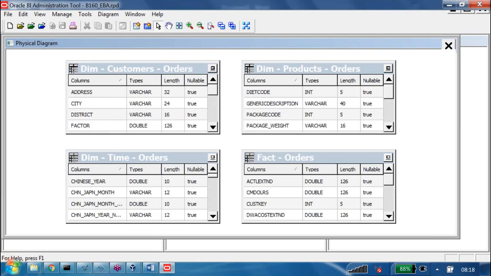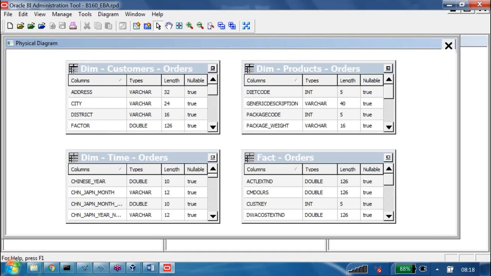We are also aware of it from the data warehousing concepts when I was explaining it. Foreign key is available in the fact table. Primary key is available in the dimension table. Yes or no? I explained that point when I was explaining the data warehousing concepts.